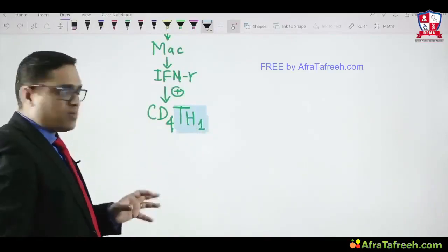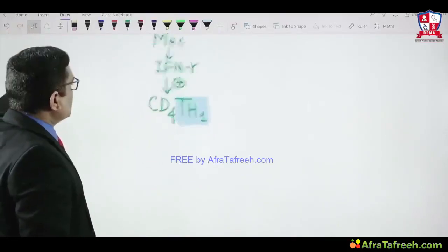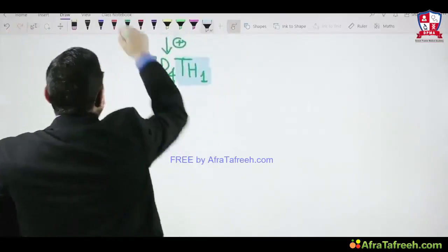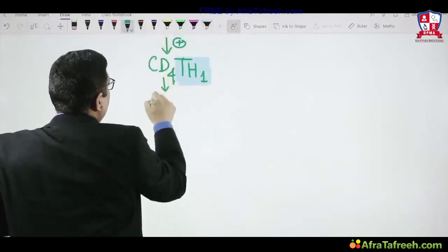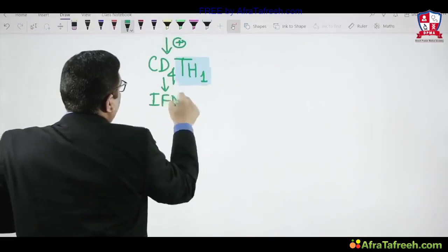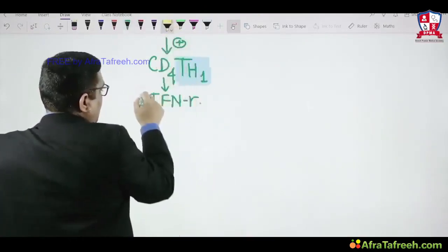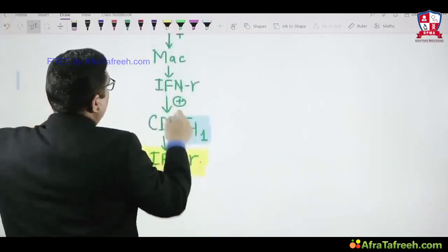That is also one important thing we have to understand, right? Once this CD4 Th1 cell is activated, what will happen? It will again release the cytokine interferon gamma. If you remember, when we were discussing cytokines, I told you the most important cytokine for granuloma formation.